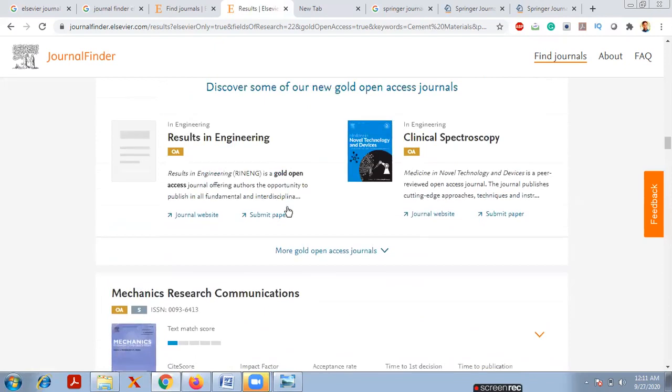One more important thing I am saying: if you want to publish in a Scopus or Web of Science journal, whatever it may be, first you should check the journal you are going to publish in. Simply check the journal with the help of the title or ISSN number on the Scopus website or Web of Science website. You can even check my YouTube channel also.